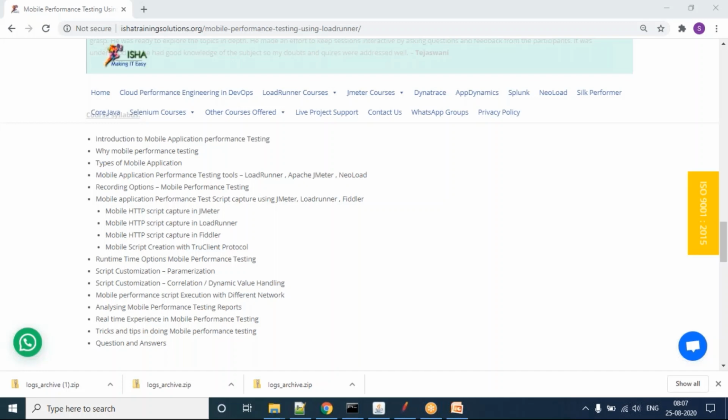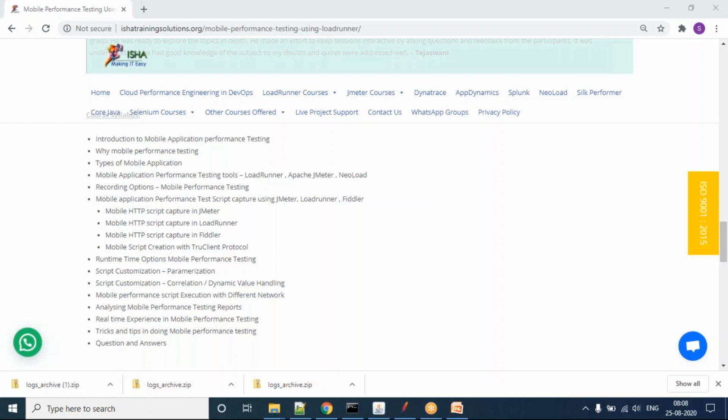Now our interest is moving towards mobile performance testing. So if it is Android, what; iOS, what; device level native, what; or hybrid, what; web application, what. Like that we are going to construct our building in such a way that we have a detailed understanding of all these things.